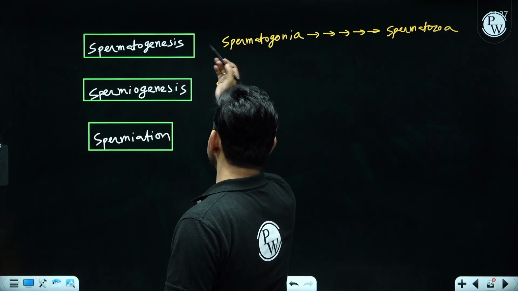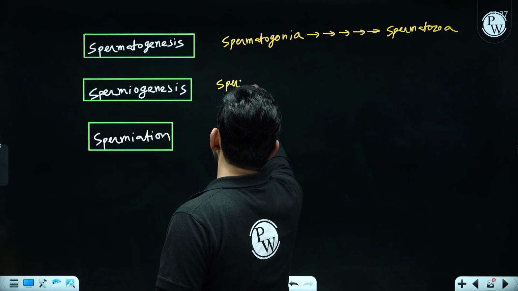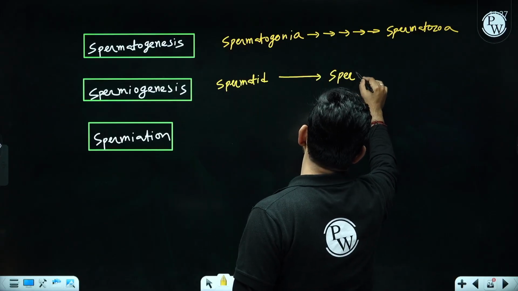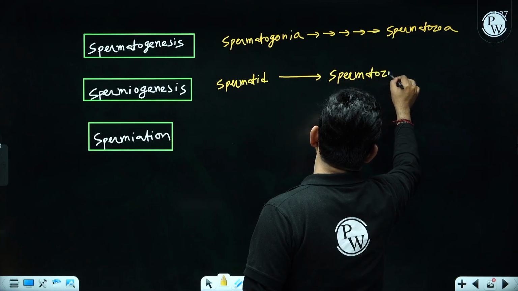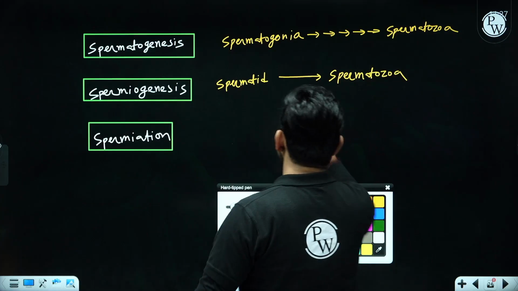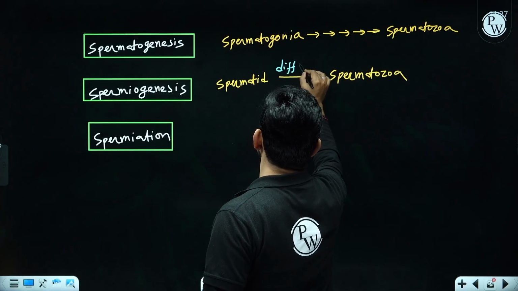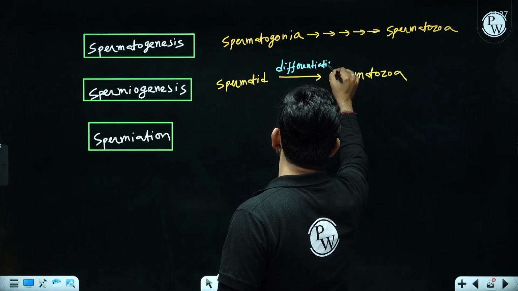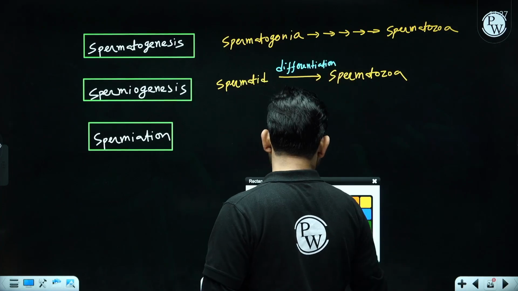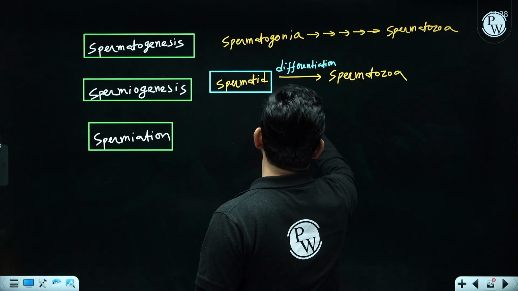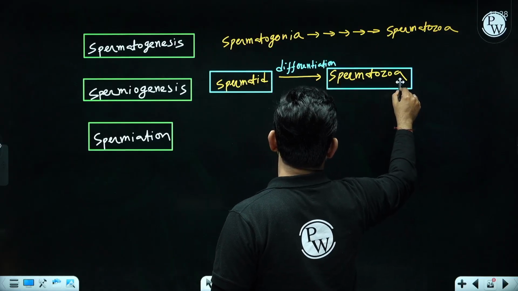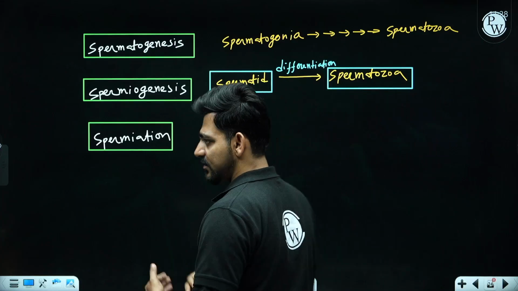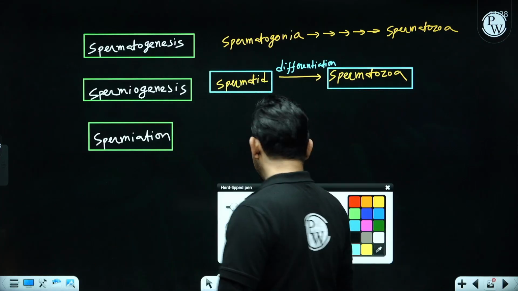Spermiogenesis, the last step of spermatogenesis, from spermatid to spermatozoa. This is not a cell division, this is only differentiation, means structural modification in cells. Simply this spermatid will be modified into sperms. And the third terminology, spermiation, it's a different thing. Now, what do you mean by spermiation?